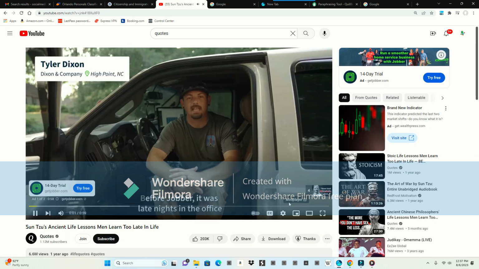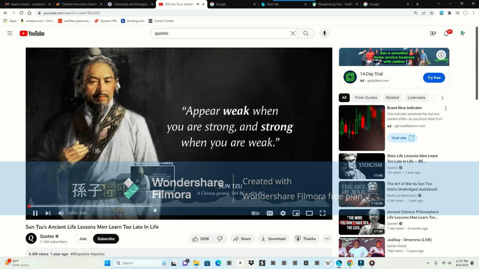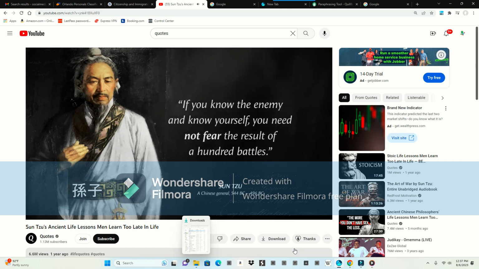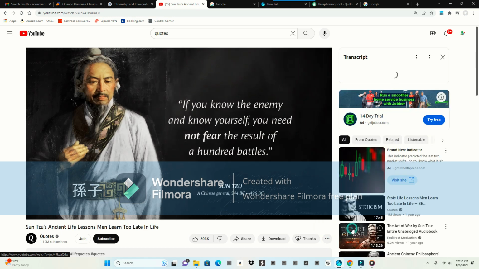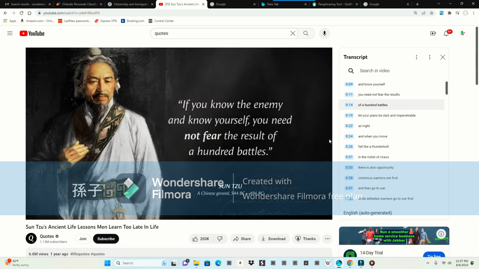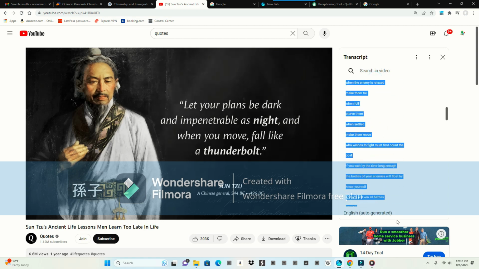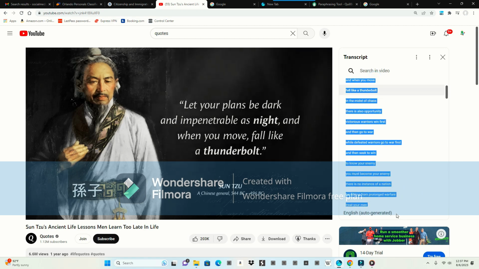Before Jobber, it was late nights in the office, sending quotes, sending emails, and appearing weak when you are strong. You can start here. So what I do here, I'm gonna minimize that, and then go back to these 3 little dots and copy the script. To remove those numbers, you're gonna click on these 3 little dots, show transcript, and then you have these. What we're gonna do, we're gonna copy, Control plus C, and then we're gonna go to the next step,